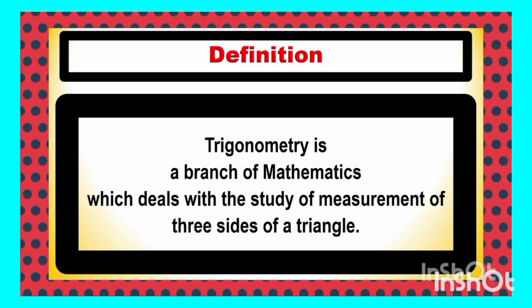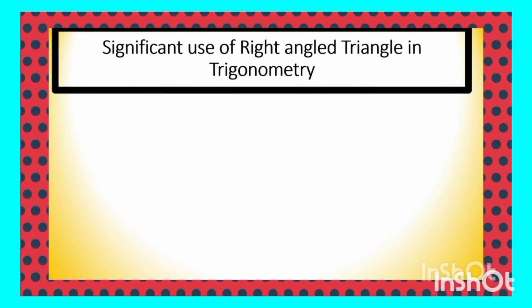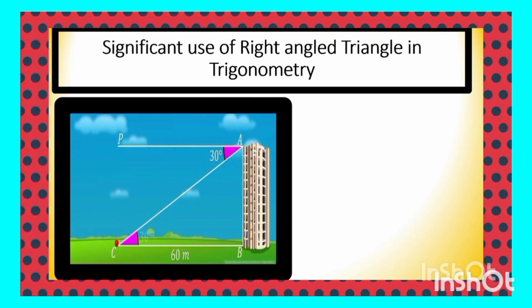You can apply it to any triangle, but the right angle triangle is the most important part. What is the significance of the right angle triangle to trigonometry? Because in trigonometry you have to find, for example, the height of a building, and the building makes a right angle to the ground, creating a whole structure in the shape of a right angle triangle.